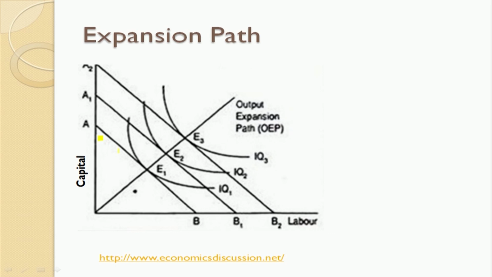There are parallel shifts between all these isocost lines. With each and every shift of the isocost line, there is a new equilibrium formed with an isoquant. So you have E1, E2 and E3 as new equilibrium points. When we join all these equilibrium points together, we call it an expansion path, or OEP. So this is an expansion path for a firm.